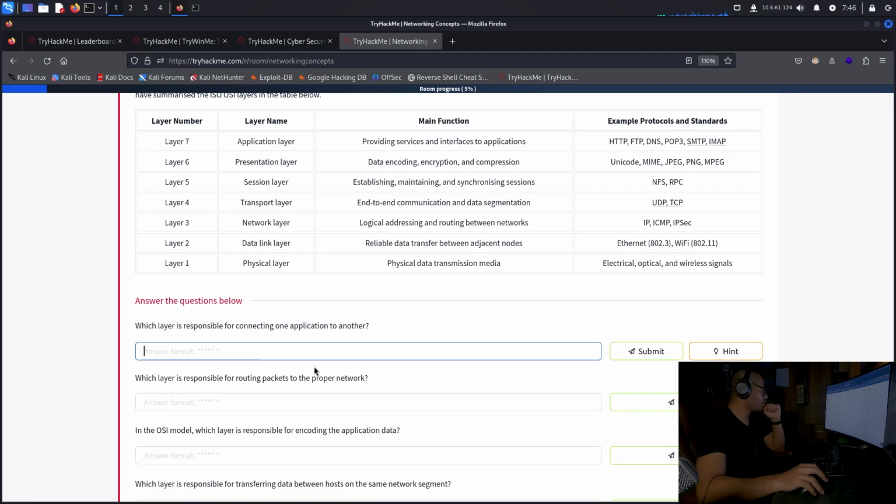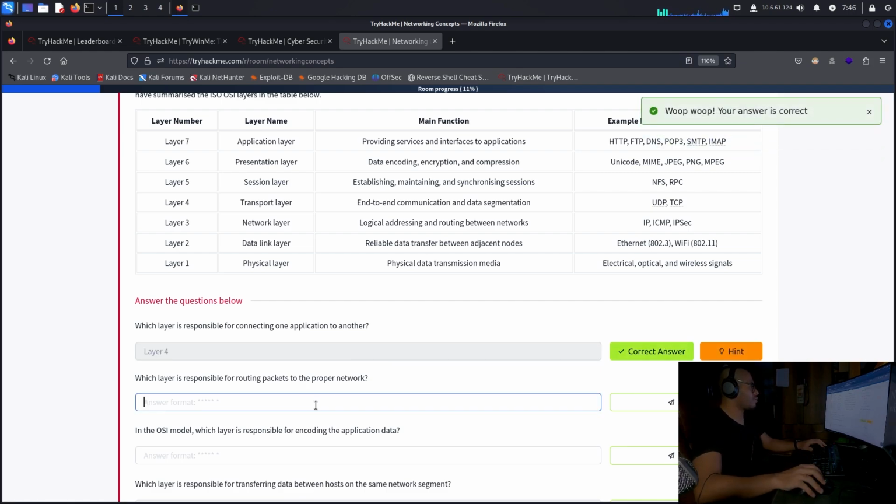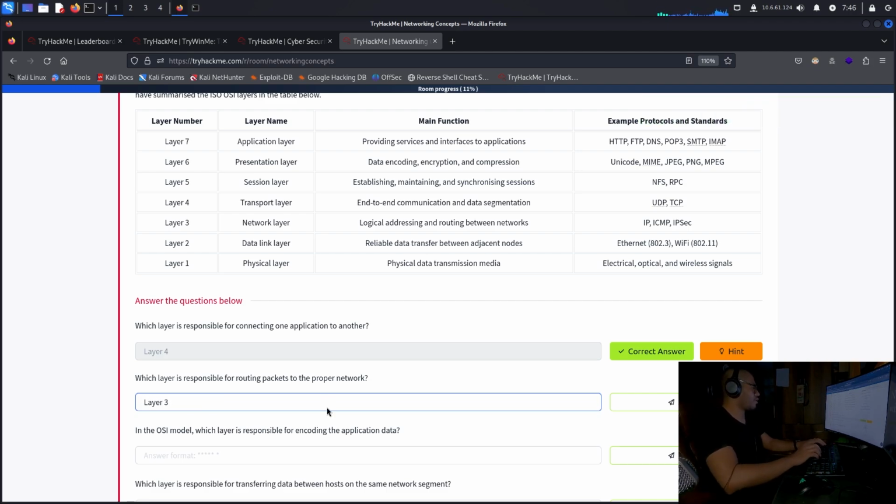Which layer is responsible for connecting one application to another? I think it would be layer 4. Yes. Which layer is responsible for routing packets to the proper network? That would be layer 3, I think.